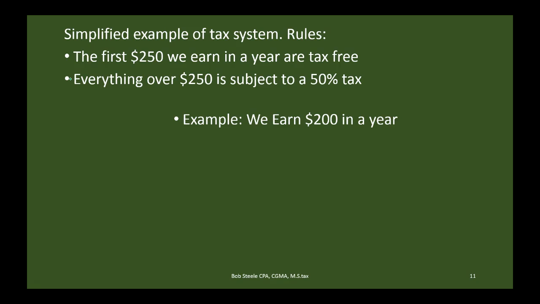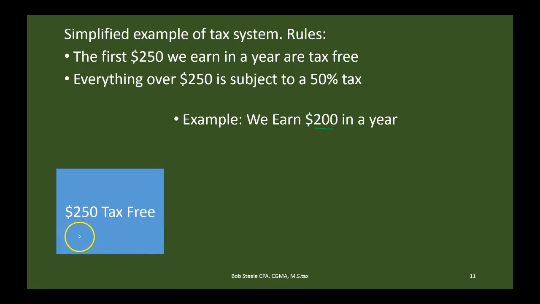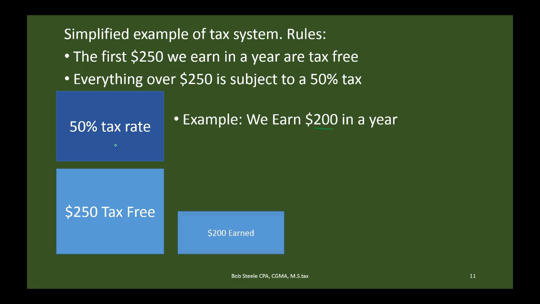The first 250 we earn in a year are tax free. Everything over the 250 is going to be taxed at 50%. Therefore, if we only earn $200, that is less than the 250, and therefore we're not going to be taxed. If we look at that pictorially, we can say our first 250 is not going to be taxed, and then 50% tax on everything above that. So in our case here, we only had the 200, which is less than the 250, and therefore is not taxed.